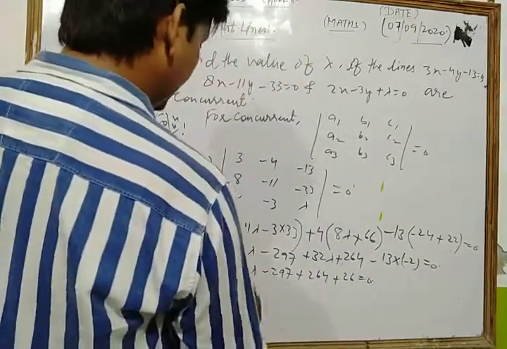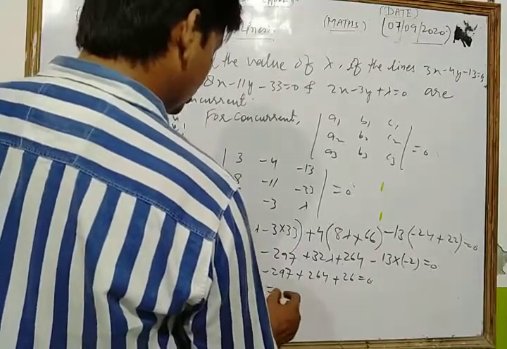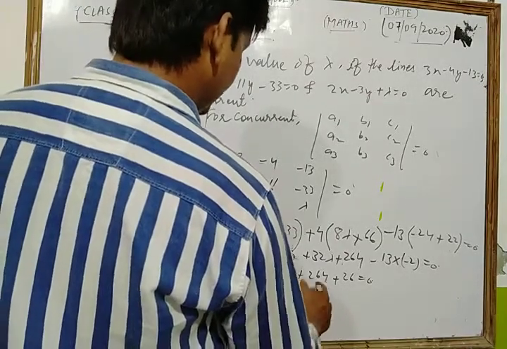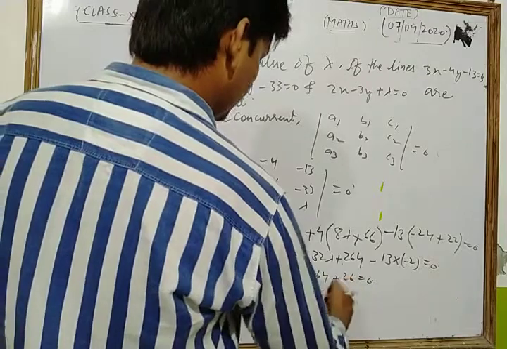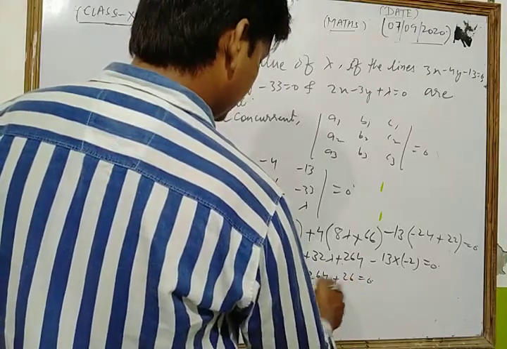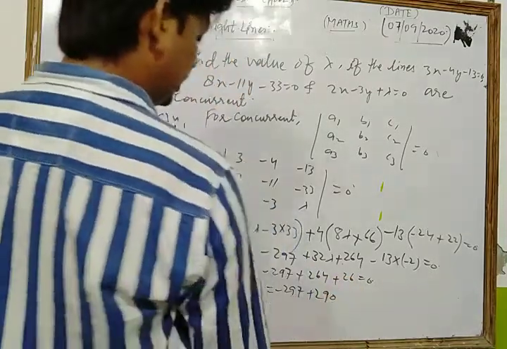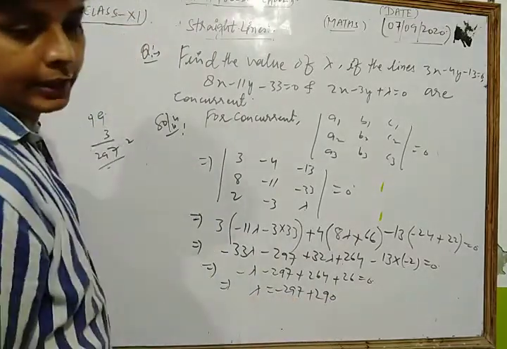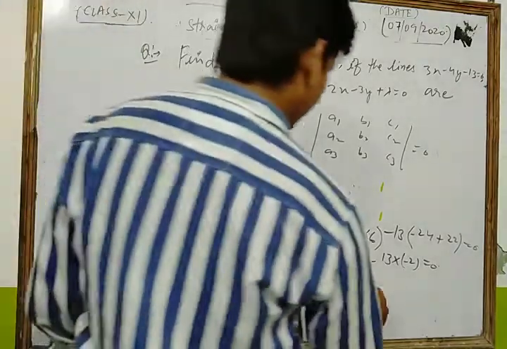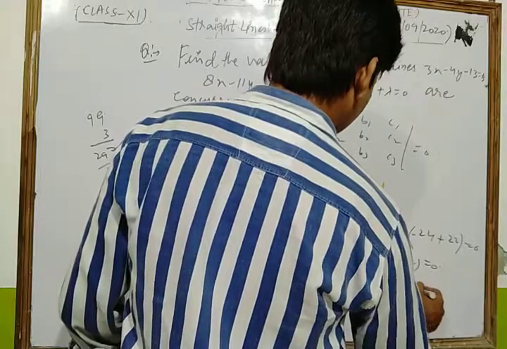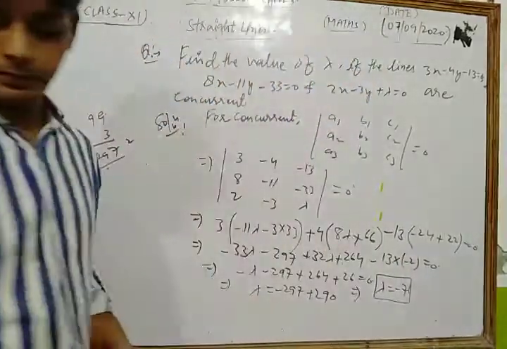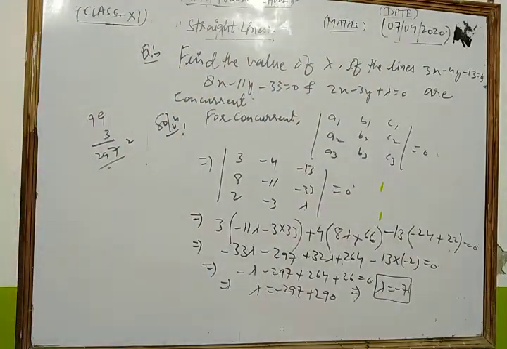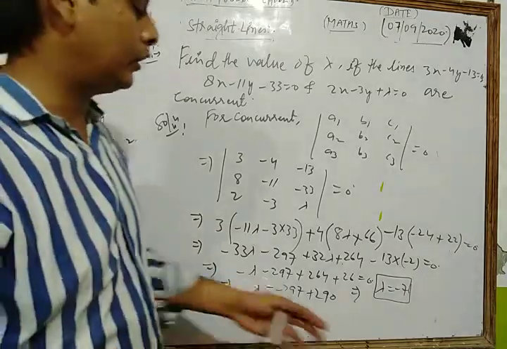Now what I get, let's see, lambda transfer that side, so plus lambda is equal to minus 297 plus 290, so we get minus 7. Yes, in this way the value of lambda is minus 7. Okay, this is the value of lambda, minus 7.